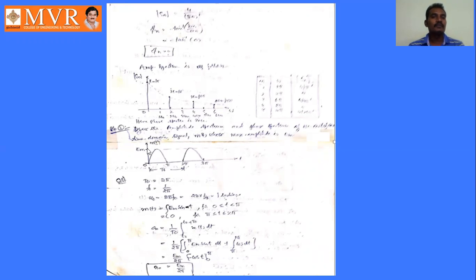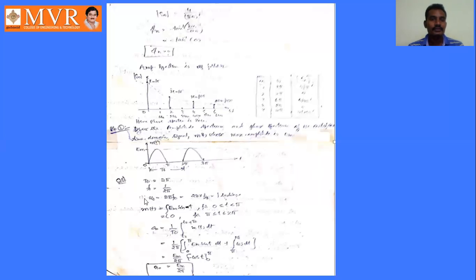And Em is its amplitude, so amplitude followed by its waveform. So Em sin t is m of t from 0 to pi. From pi to 2 pi, its value is 0 only. So we will express m of t as Em sin t for 0 less than or equal to t less than or equal to pi. See here, from 0 to pi it exists, from pi to 2 pi its value is 0, and from 2 pi to 3 pi it exists again.